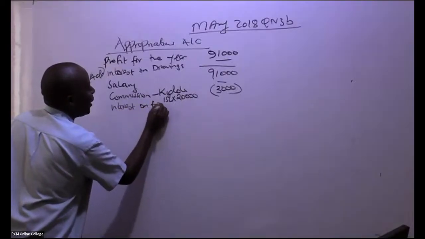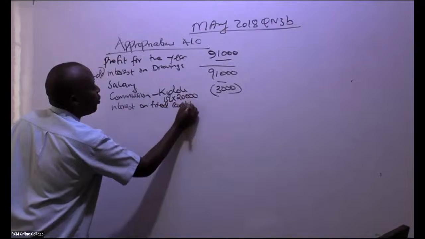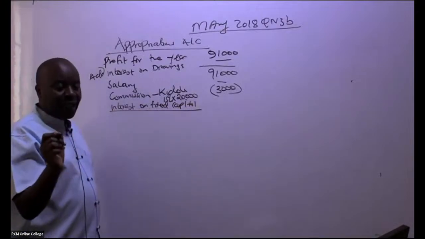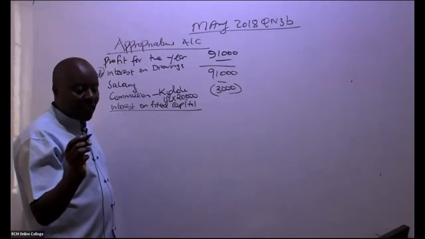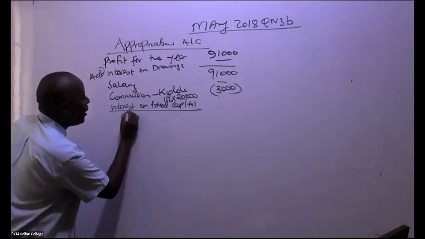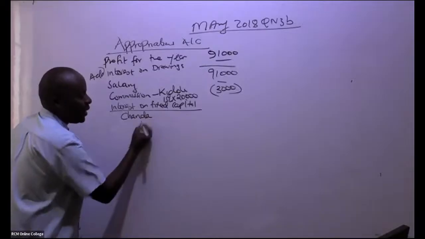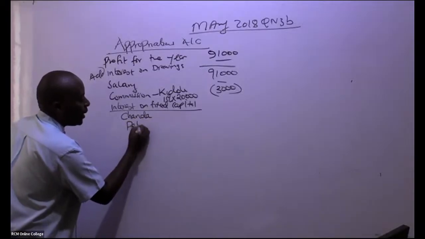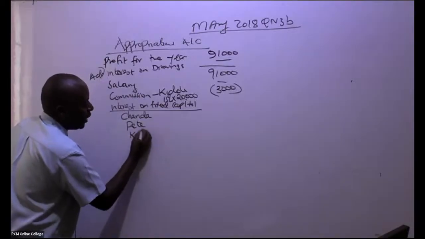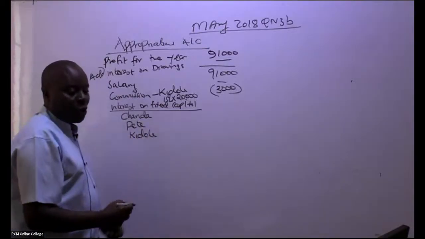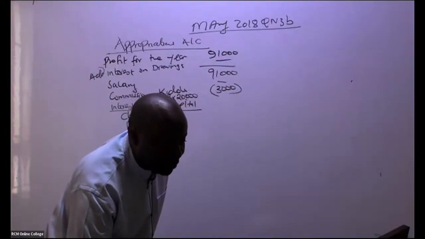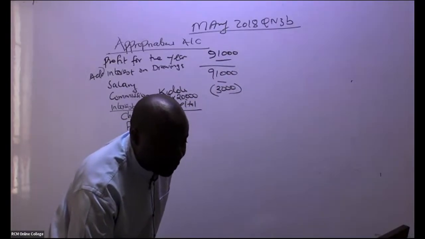Of course, everybody has a fixed capital there. Go ahead and tell us. We have got 3 partners: Chanda, Pete, and Kidole. Already Sharon is giving us the total. Thank you so much, Sharon.